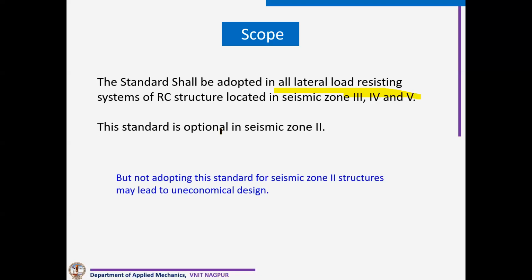Many times what happens, suppose we ignore this particular code and take R equal to 3, you will find that your main steel is much higher, even compared to taking this particular code into account and going for R equal to 5. I have seen many structures, it becomes economical even in zone 2 by considering IS 13920.